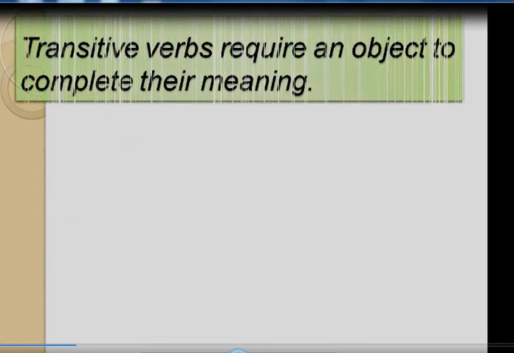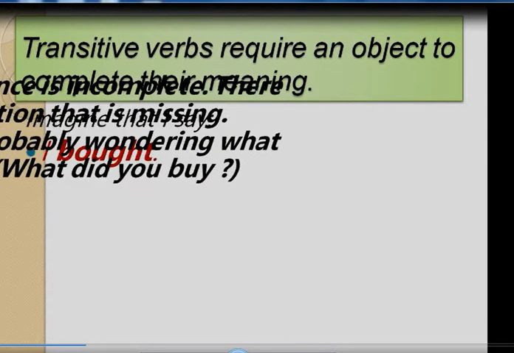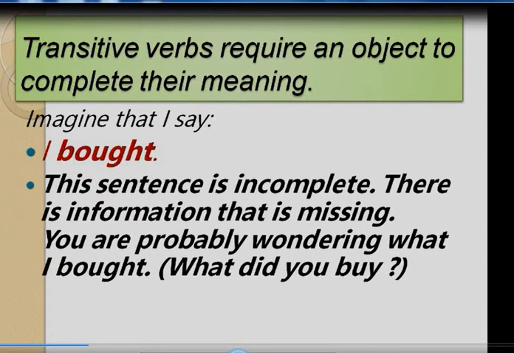And here transitive verbs require an object to complete their meaning. For example, imagine that I say I bought. இப்போ நான் உங்கள்கிட்ட சொல்கிறேன் I bought. Suddenly you will ask, what did you buy? So you will ask the question again, what did you buy?